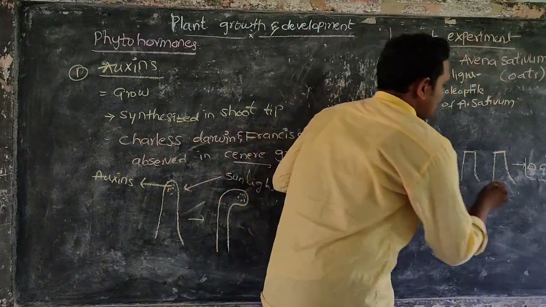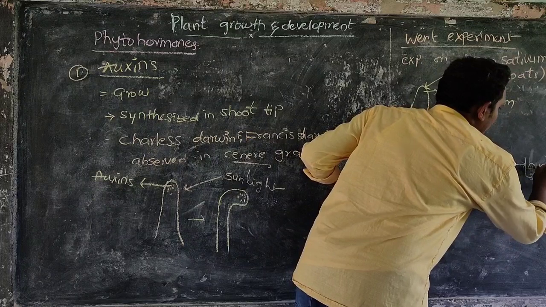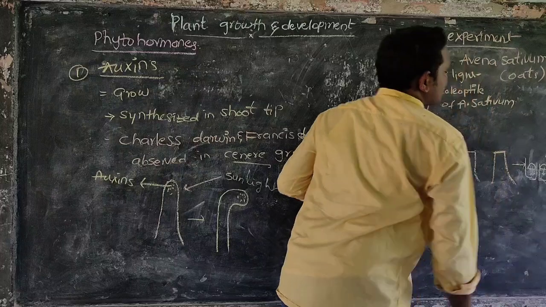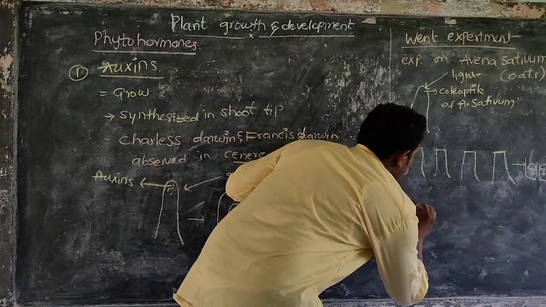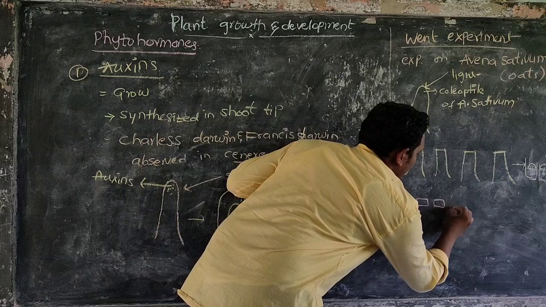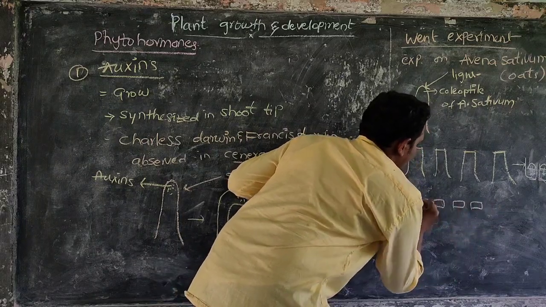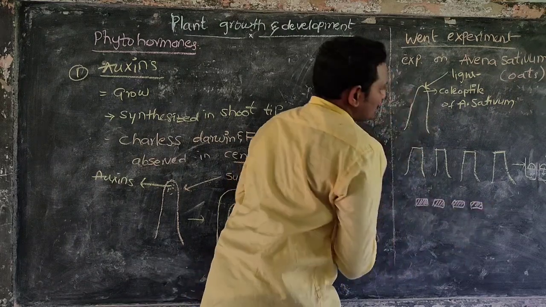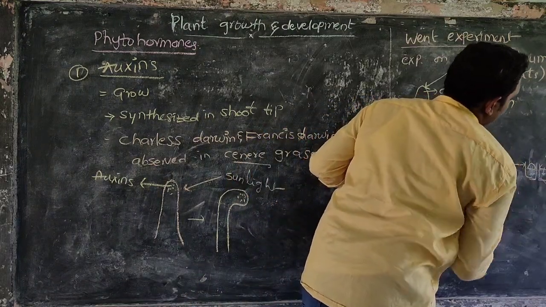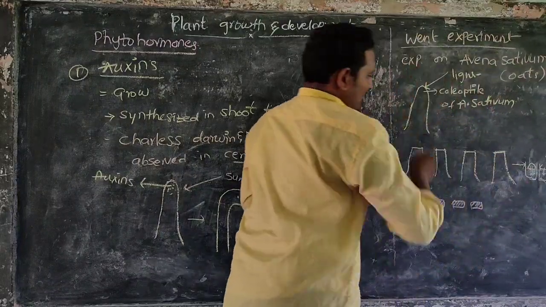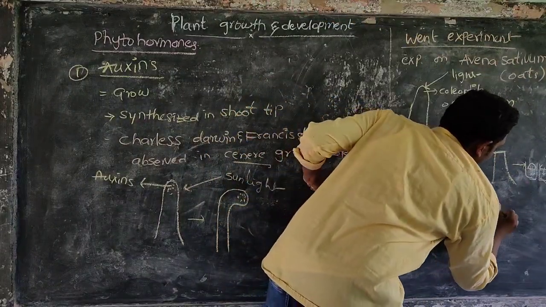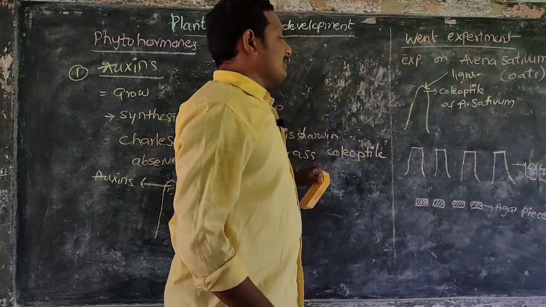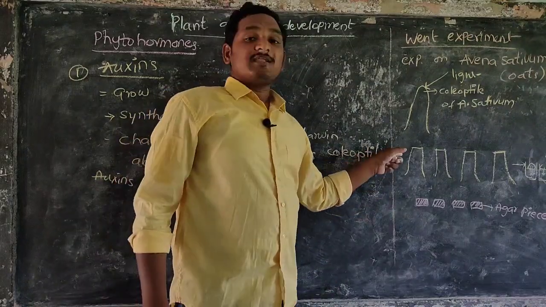He cuts this agar medium into pieces. These are the pieces of agar. After that he removed these agar pieces. These agar pieces are kept on the removed coleoptile.